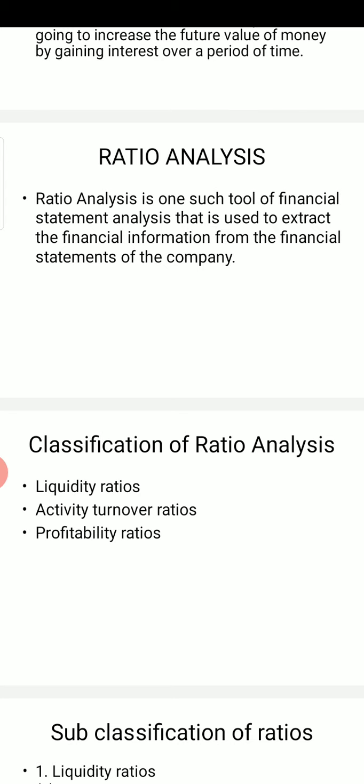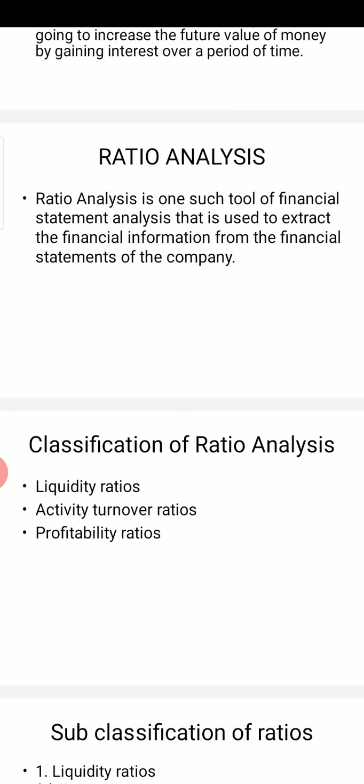Now in ratio analysis there are various kinds of ratios, and these ratios are classified into three categories, as I have tried to show you in the mind map. Basically ratios are classified into four categories, but in our curriculum we have to study only three. These are liquidity ratios, activity turnover ratios, also known as efficiency turnover ratios, and profitability ratios.